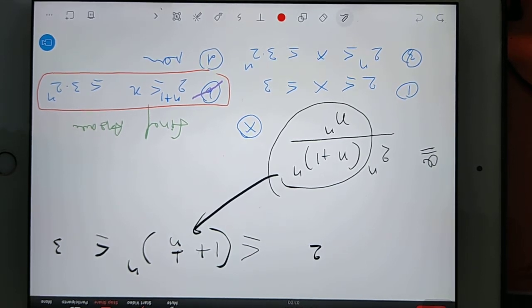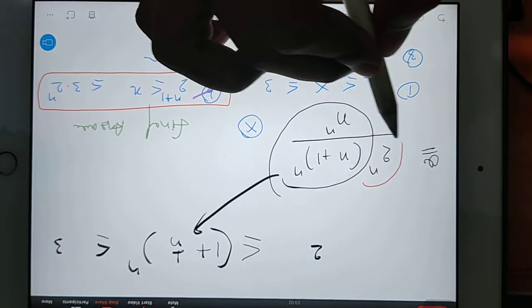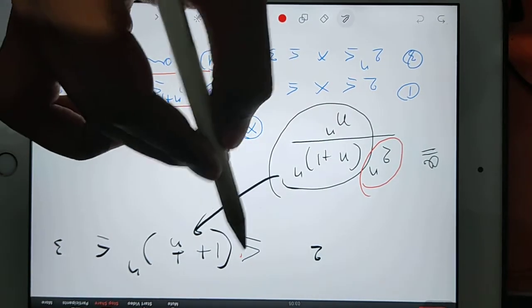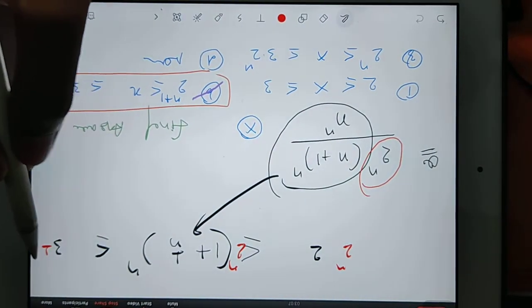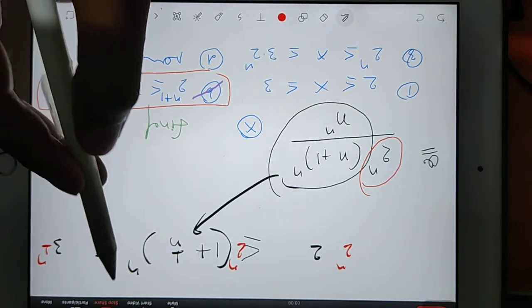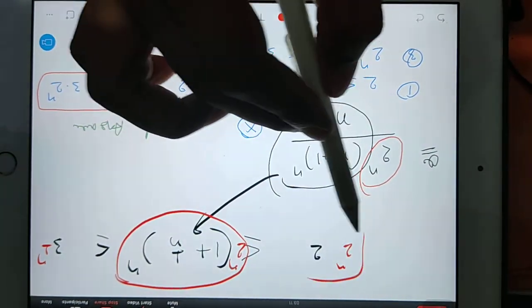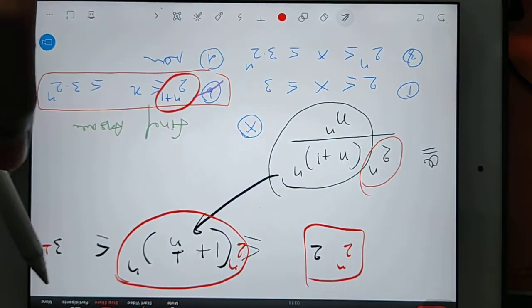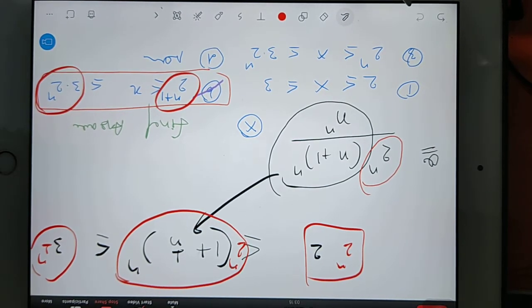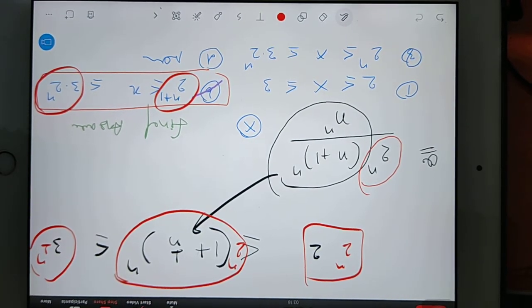You can see here only this 2 power n is extra, so you multiply 2 power n here, 2 power n here and 2 power n here. So this will become your question, and this side will get 2 power n plus 1 and here will get 3 into 2 power n. All the students are not able to reply.